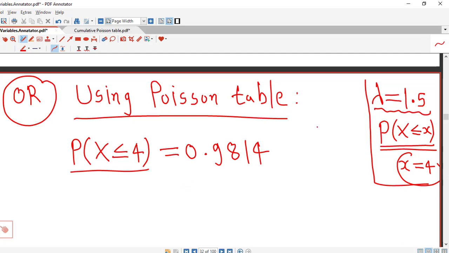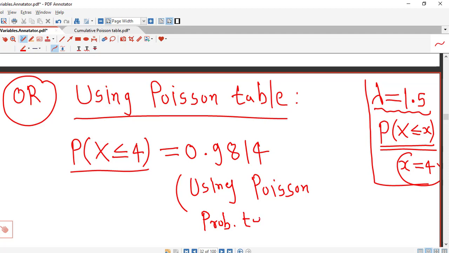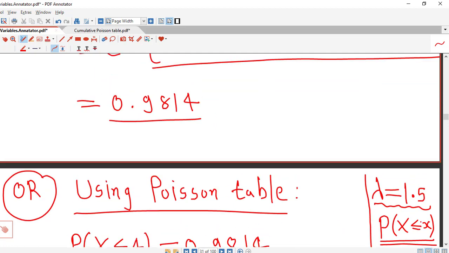So we can write in the bracket that using the cumulative Poisson probability table with lambda equal to 1.5 and x equal to 4, and we can compare that both answers are the same up to 4 decimal places.